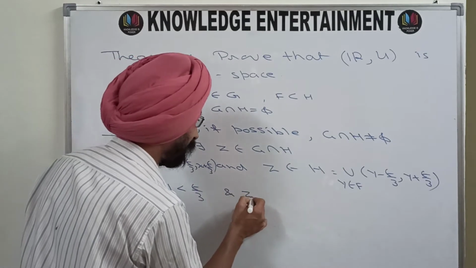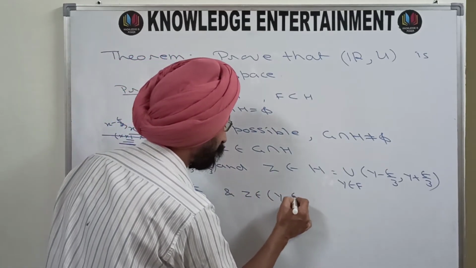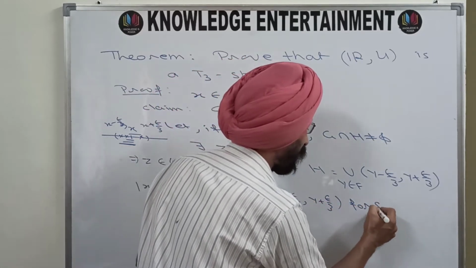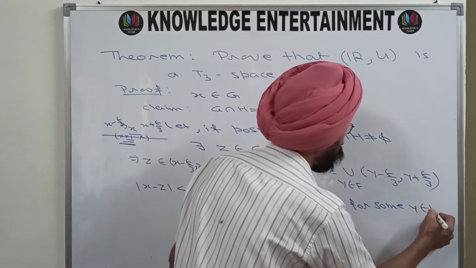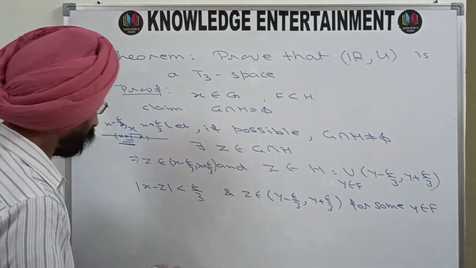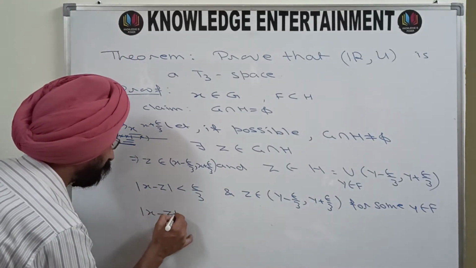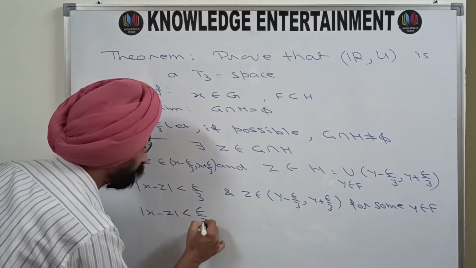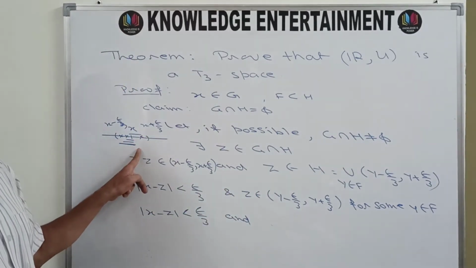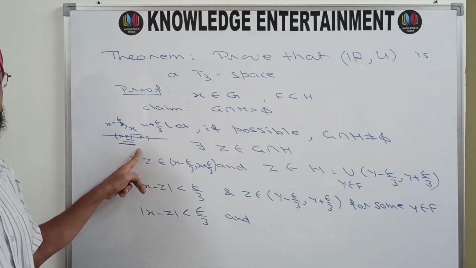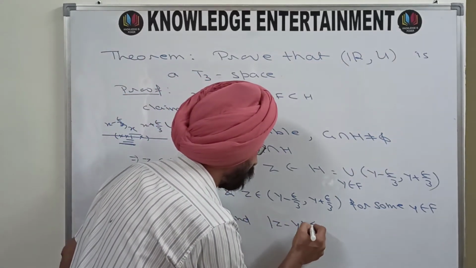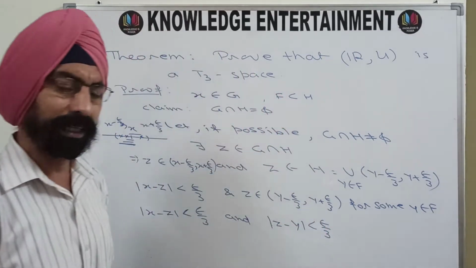And Z belongs to y minus epsilon by 3, y plus epsilon by 3 for some y belonging to F. Now, on the same lines, where we have seen that mod of Z minus x is less than epsilon by 3, from here we can have mod of Z minus y is also less than epsilon by 3.